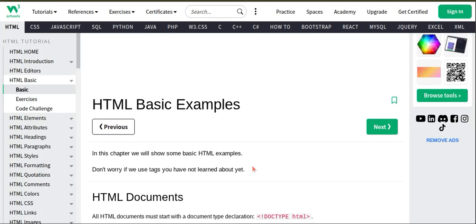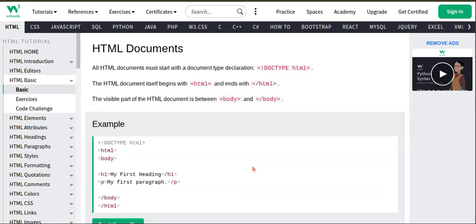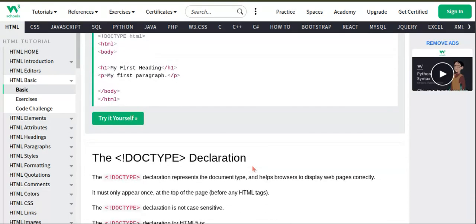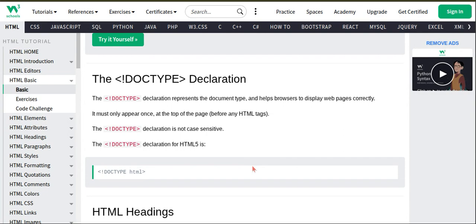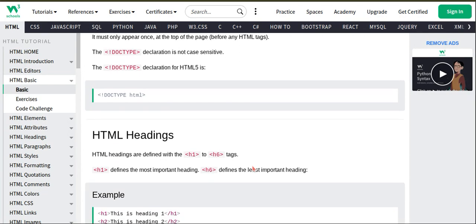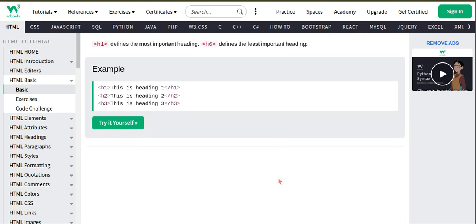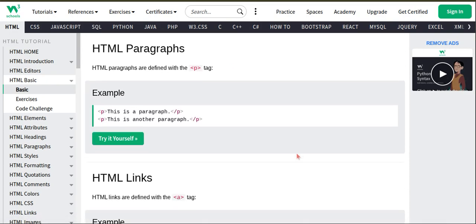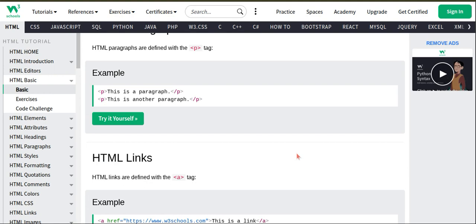Then you come to HTML basics. The basics of HTML. That's all those names, all of these things, the doctype declaration, and H1 to H6. It's also explaining that you can write in heading 6, and you can also just click on write yourself and write. Then paragraphs, another paragraph. As I told you, you can write many paragraphs.